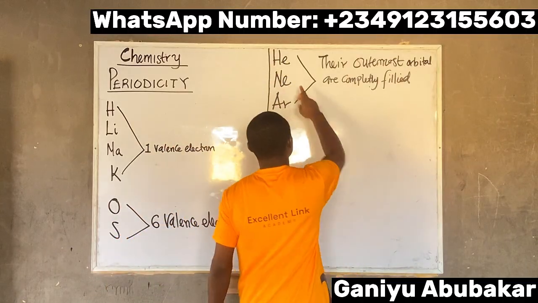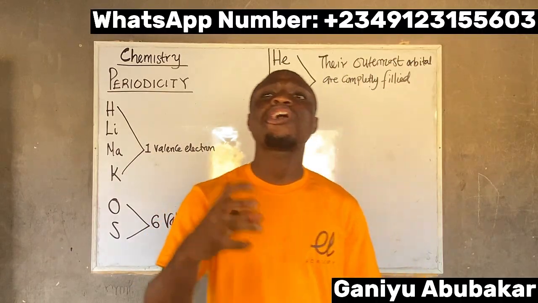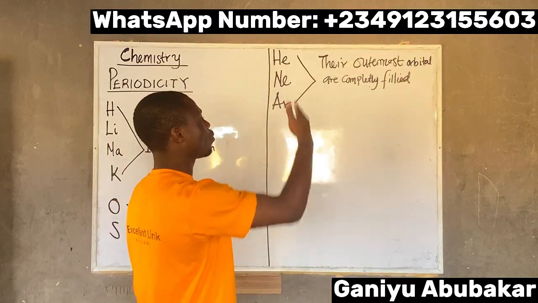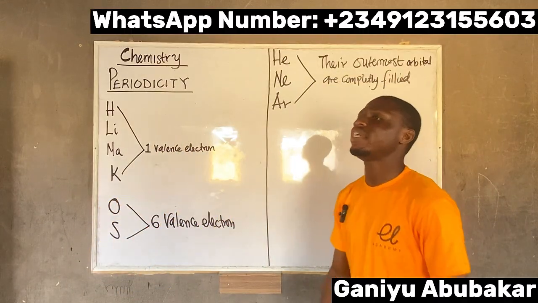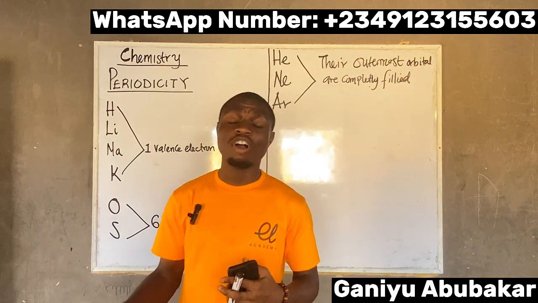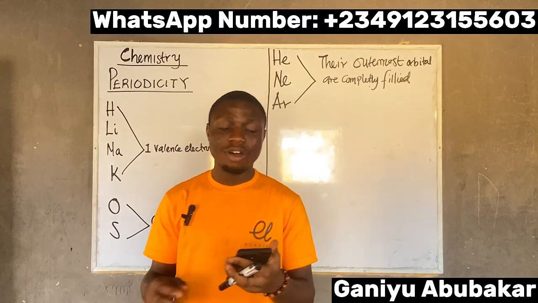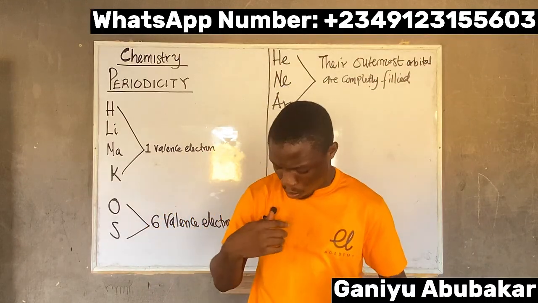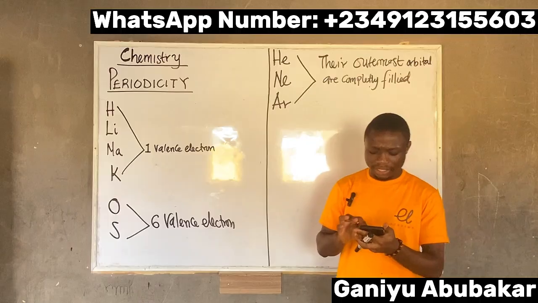So helium, neon, and argon have completely filled electron shells. In that case, they have a similarity among them. I can see that helium, neon, and argon possess periodicity. And what do we mean by periodicity? It is the repetition of properties or characteristics at regular intervals or in a repeating pattern within the periodic table. That's the basic concept behind periodicity.